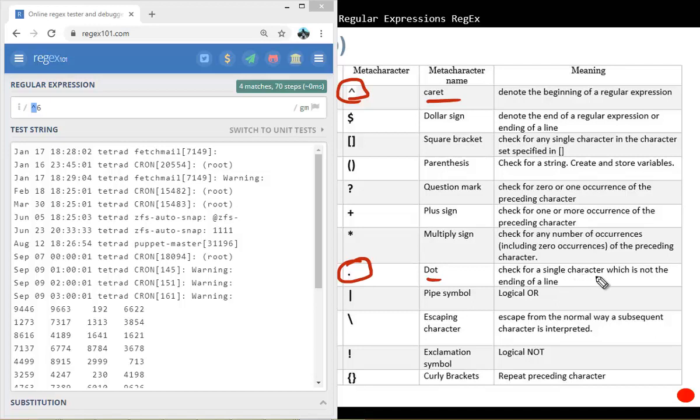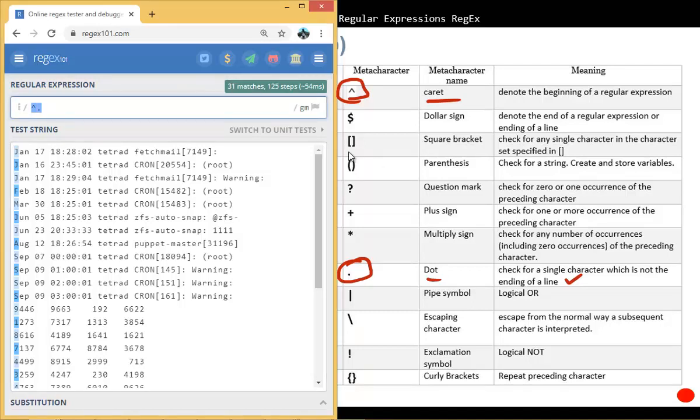This will check for a single character, which is not the ending of a line. So dot will actually match anything. It doesn't really matter. It's not showing us what we are matching. It's like a wildcard. Match anything, right? So for example, say I put here, I don't know the first letter. You can see that now it has matched everything. Everything is gone in the blue.